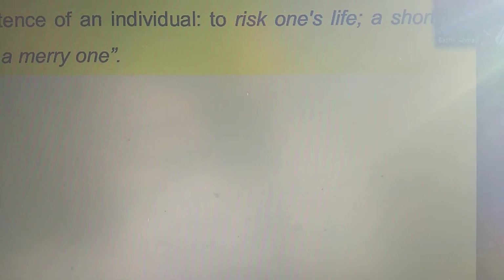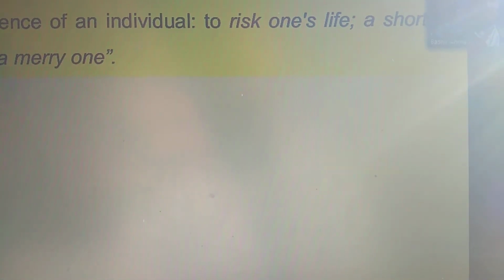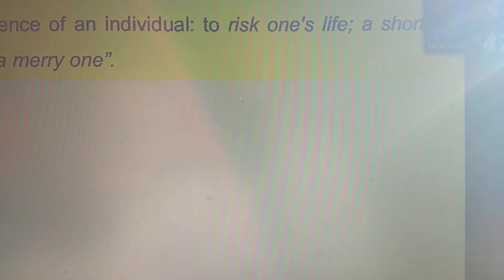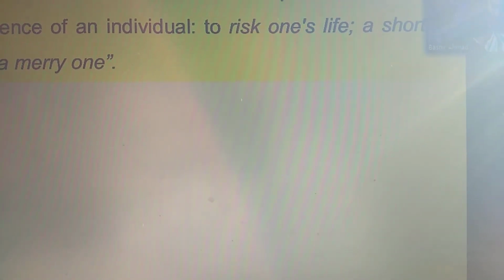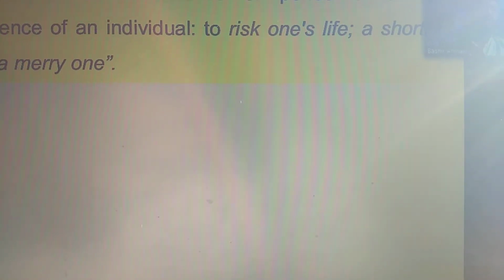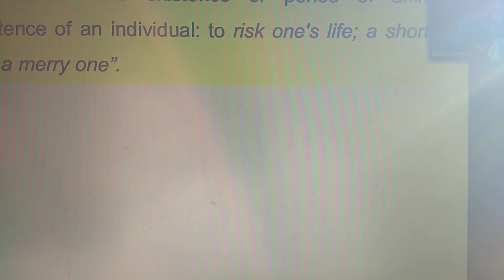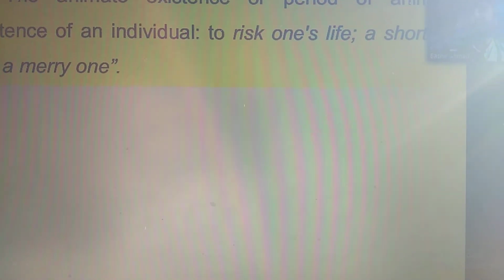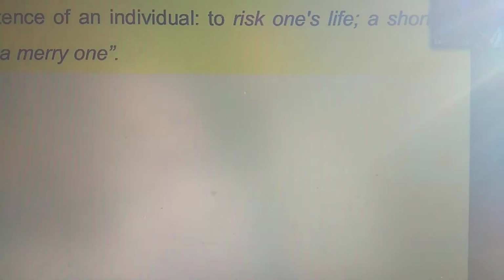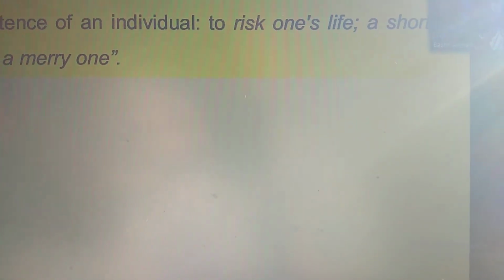This is also the period of intimate existence of an individual. Intimate means an individual can reproduce offspring, do metabolism, live, and so on. And merry means a happy life. So they are the same as before.